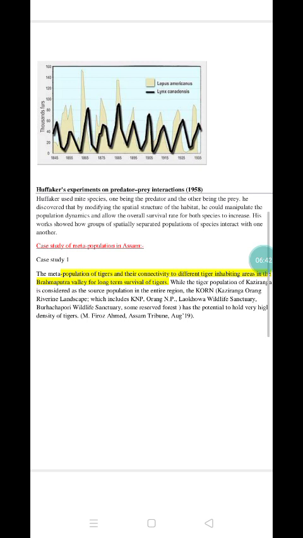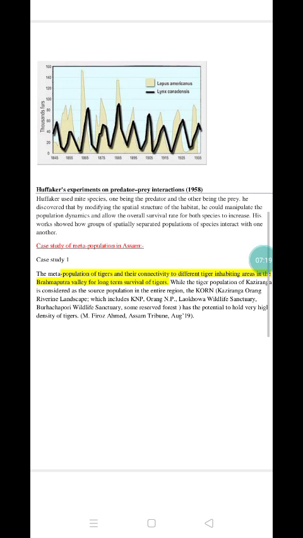The next model is Huffaker's experiment on predator and prey in the year 1958. He did it over two mite species, meaning both the predator and prey were different species of mites, and he found that by modifying the spatial structure, meaning the different patches of the mite species, he could change the population dynamics of both the predator and prey, and both could coexist with each other.